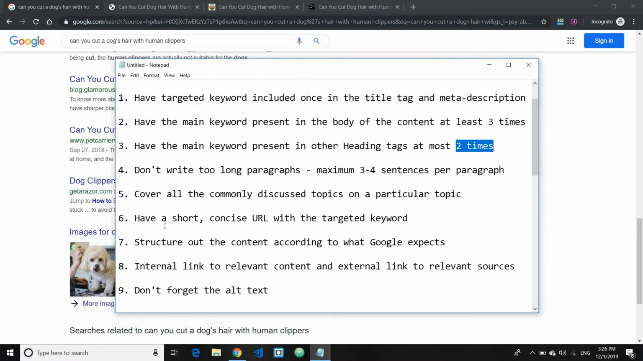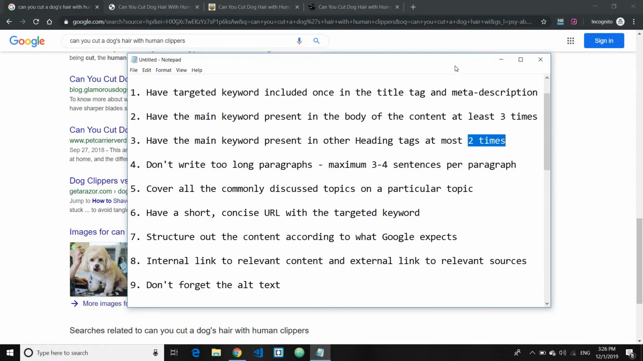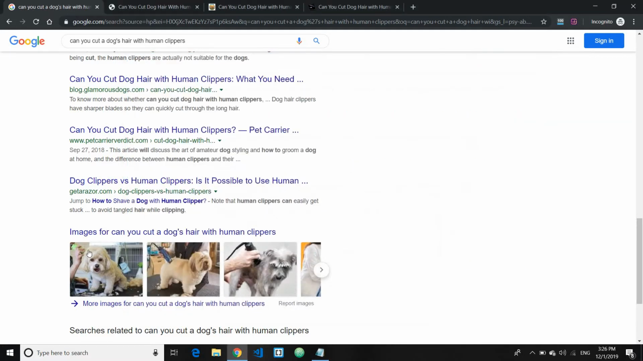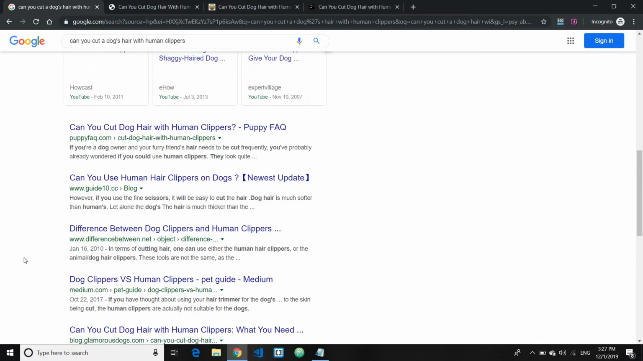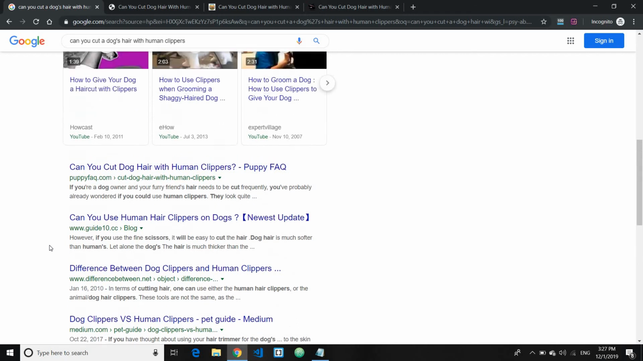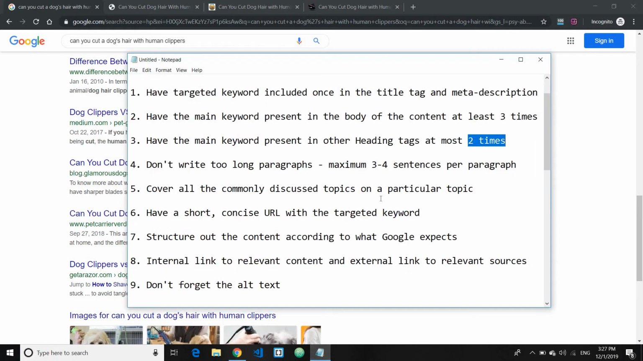Okay, the sixth point is to have a short, concise URL with a targeted keyword. Many of the studies conducted by different institutions claim that there's a high correlation between the site ranking on the first page and the URL length. The shorter the URL length is, the better the site is going to rank. Also, by having your keyword present in your URL, it helps Google understand what the page is all about. You basically need to keep it about 3 to 4 words.